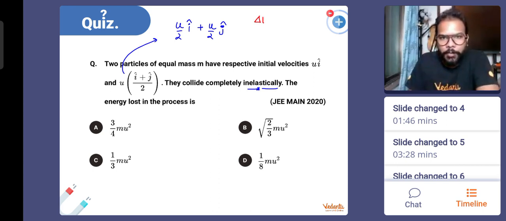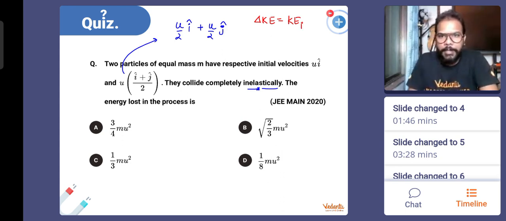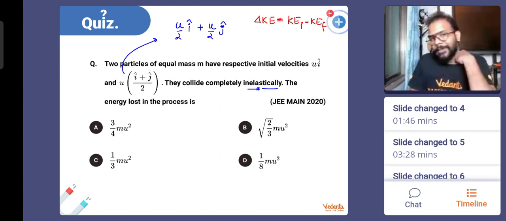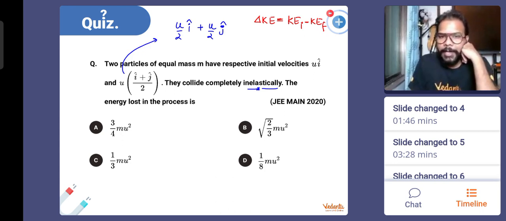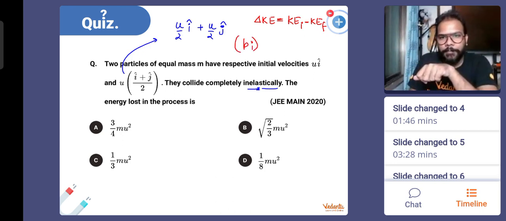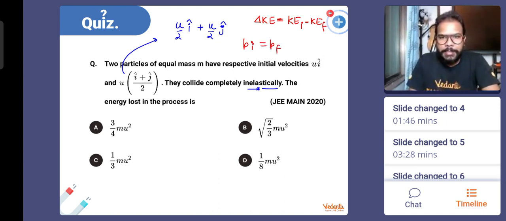That means it is asking you to find the loss of kinetic energy, which is K initial minus K final. Why initial minus final? Because energy is lost. You can also find final minus initial. That value will come out negative, and that will represent the loss of energy. Okay, guys. Potential energy is considered to be the same throughout the situation. Only kinetic energy is being lost. It is at the same level, so no change in potential energy. More importantly, the momentum of the system initially and finally, because the situation is a collision, will always remain conserved. So basically, you need to find the final velocities of both the bodies. That's what it is.